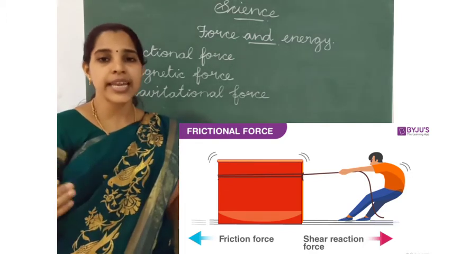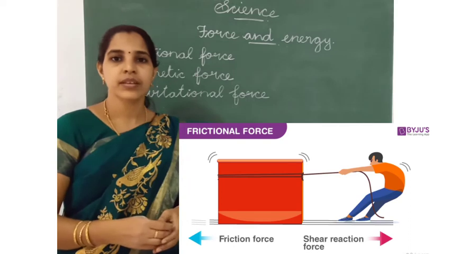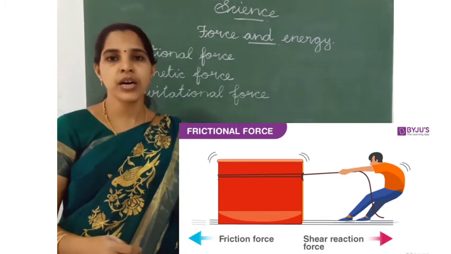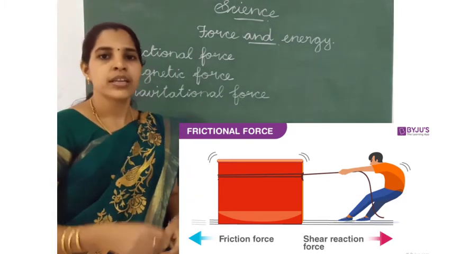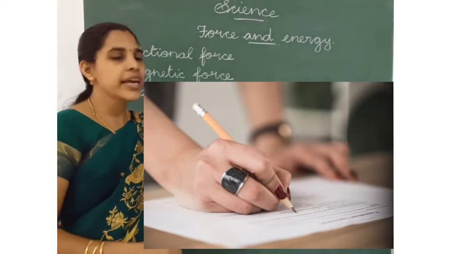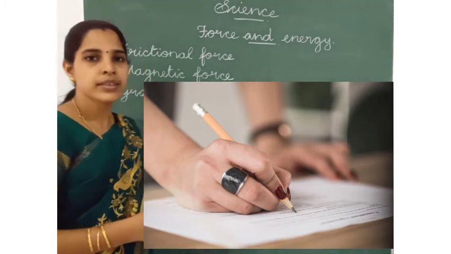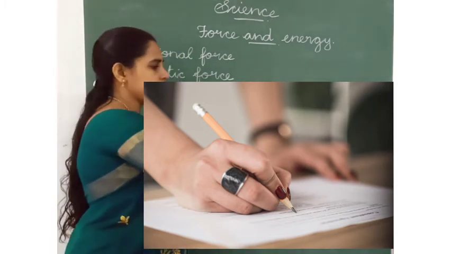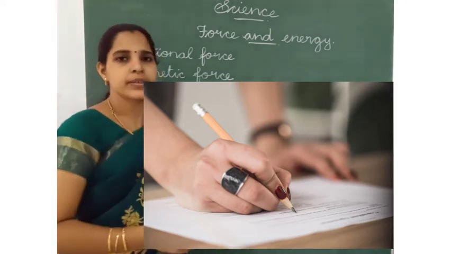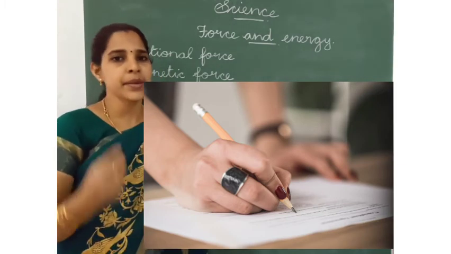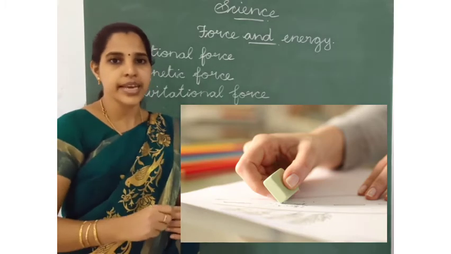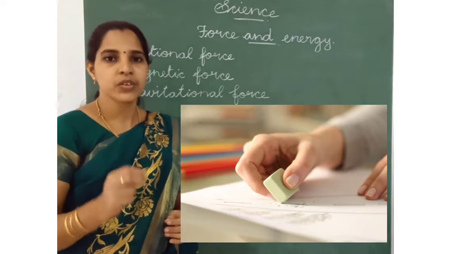Then in what areas is friction needed? We need friction to walk on a road or on a floor. Then we need friction to write on paper. If there is no friction on that paper, we will not be able to write smoothly. Our handwriting will not be clear. The pen will slip. And also if we make any mistakes on that paper, we use the eraser to rub out the mistakes. In that area friction is needed.